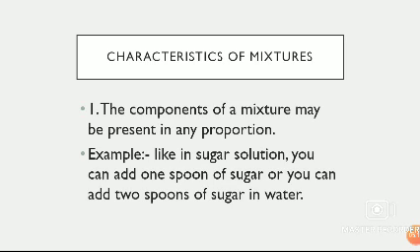For example, in a sugar solution, you can add 1 spoon of sugar or you can add 2 spoons of sugar. So this is up to you. So in a sugar solution, sugar can be present in any amount, like 1 spoon or 2 spoons. So in mixtures, there is no fixed proportion.